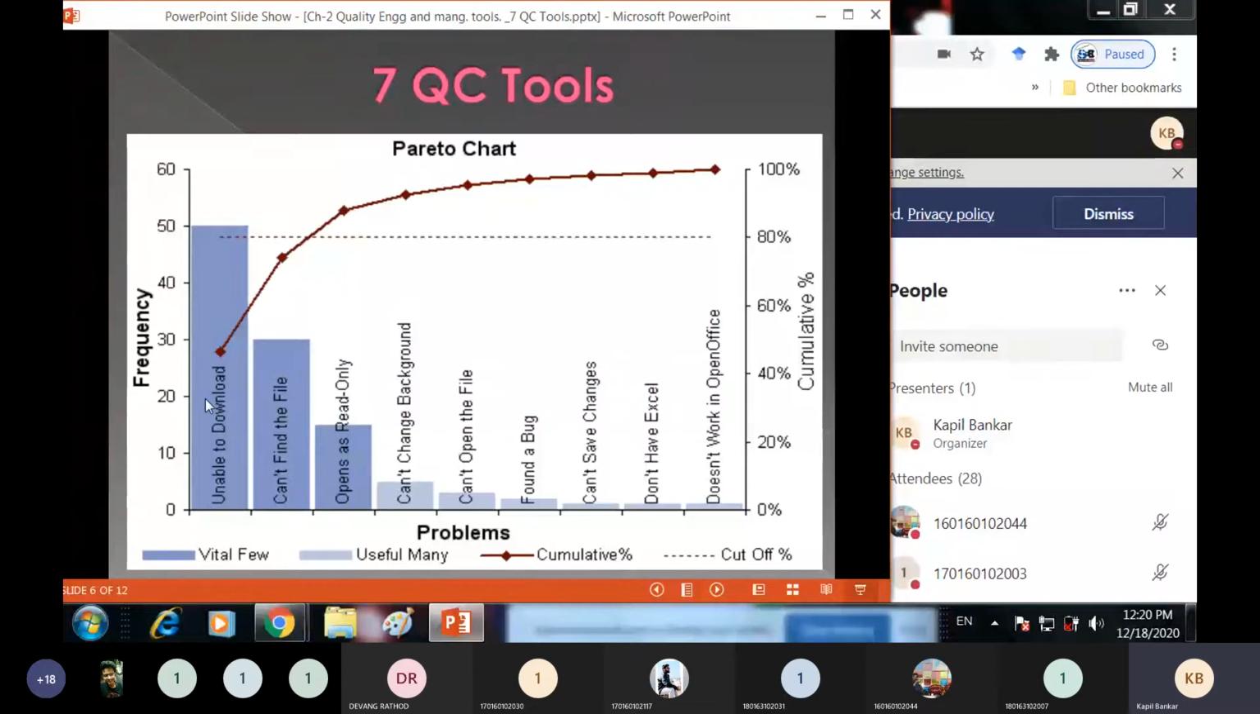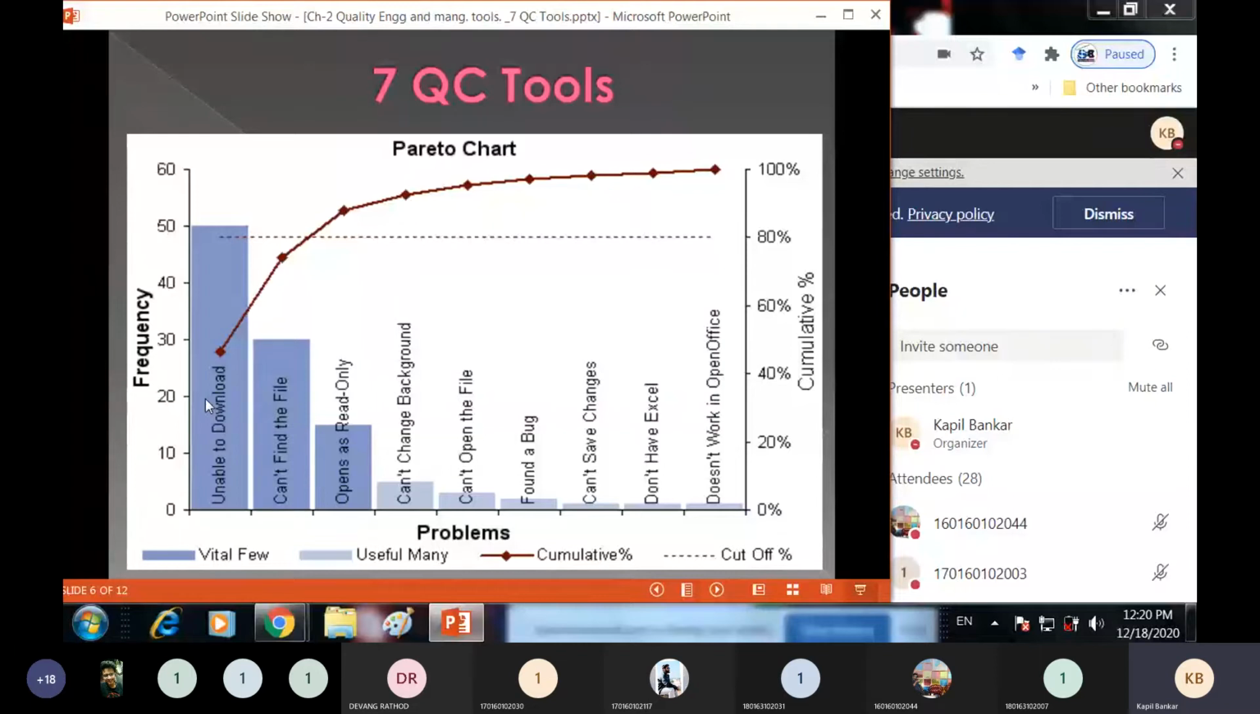Suppose from 100 students, 80 students are unable to download the file. Means the frequency is 80; 80 times it is repeated. Then, can't find the file. Suppose some 40 to 45% of students can't find the file. So that is another problem.